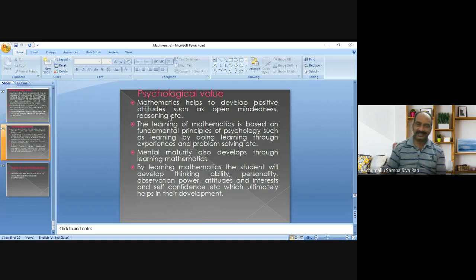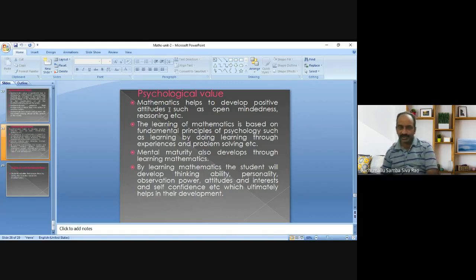So the next one is psychological value. Mathematics helps to develop positive attitudes such as open-mindedness, reasoning, etc. So these are all called positive attitudes. These qualities can be imbibed through learning mathematics. The learning of mathematics is based on fundamental principles of psychology, such as learning by doing, learning through experiences, and problem solving, etc. So these are all psychological principles.